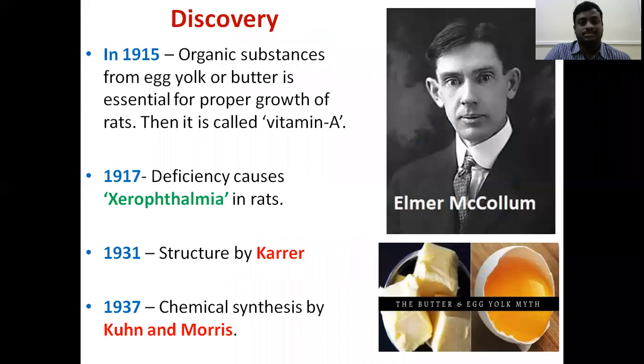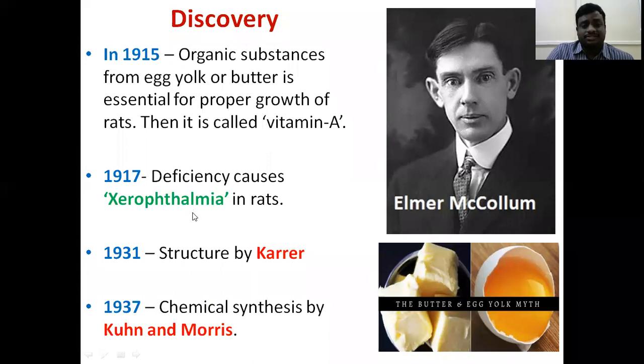This was the scientist McCollum. He first observed that vitamin A, which is present in butter and egg yolk, when given to rats, participated in the proper growth of the rats. So they identified that vitamin A helps the growth of rats.